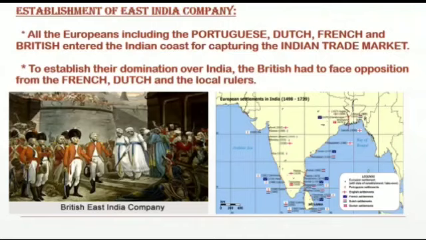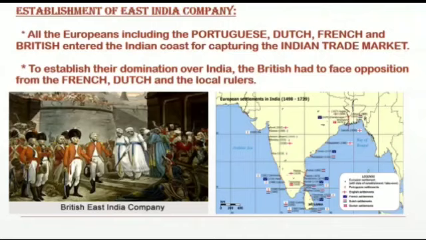Now, to establish their domination, the Britishers wanted to have their own rule in India, and for that they wanted to clear the opposition or competition between the French, the Dutch and the others. So what did they do? They joined hands with the Portuguese, that is, they became friendly with the Portuguese, and started settling their bitter resistance. They started finding new ways, made friendship with the Portuguese traders, and slowly the Britishers started establishing their own domination, their own rule over India.